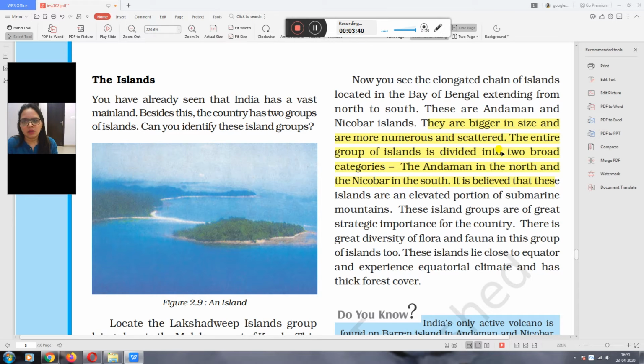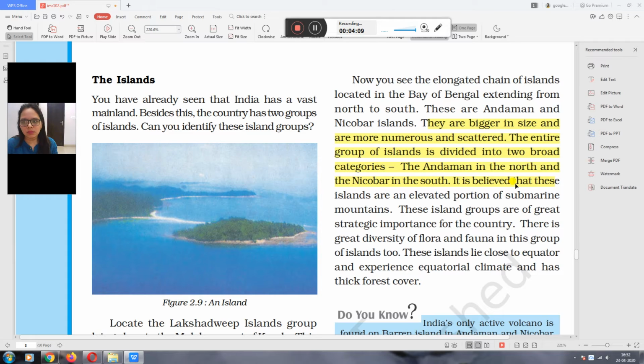The entire group is divided into two broad categories, to understand it easily: Andaman in the north and Nicobar in the south. We always call it Andaman and Nicobar. It is not one island. It is a combination of many islands.